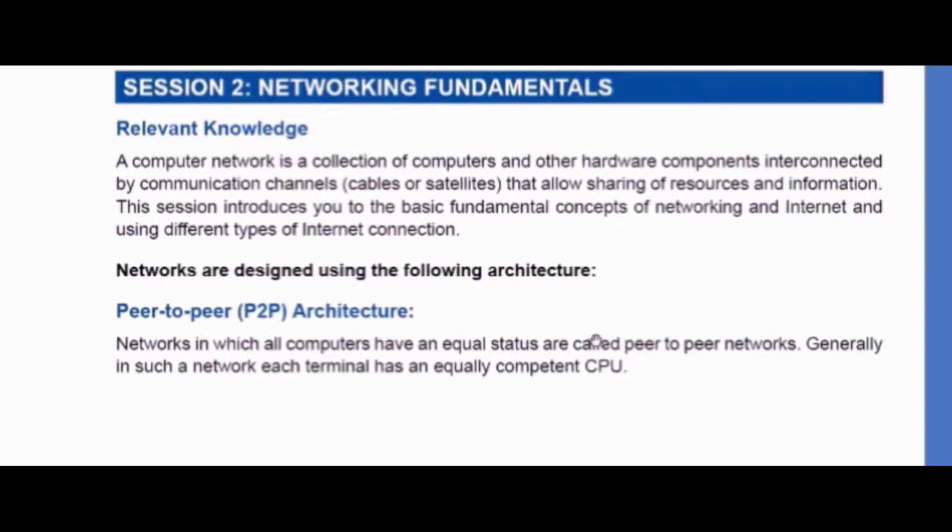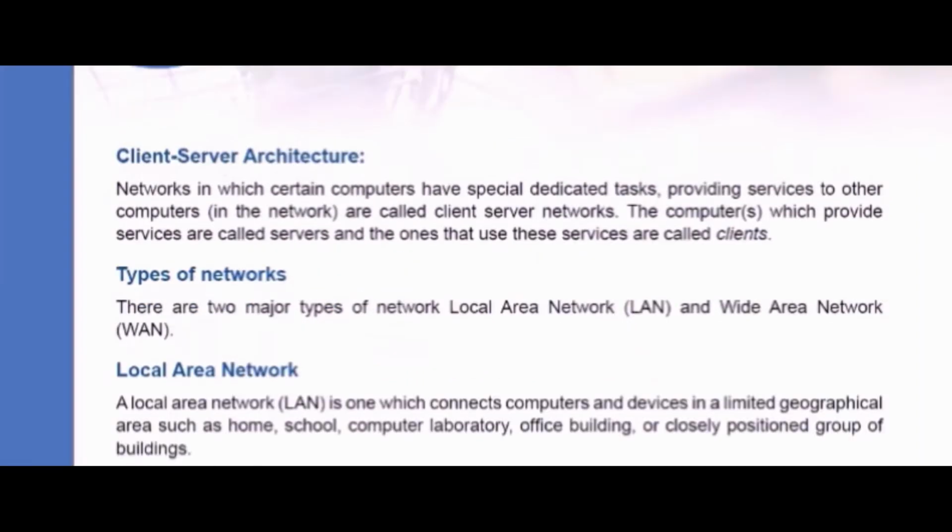And what do they allow? They allow the sharing of resources, and they allow the sharing of information. So basically, a group of computers is known as a network, a collection of computers connected to one another via cables or satellites, etc. Now, networks are designed using the following architectures. We basically have two types of architectures in which networks are designed.